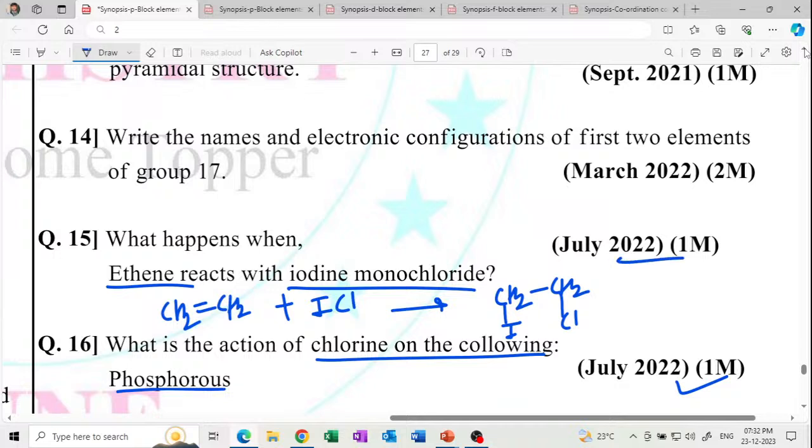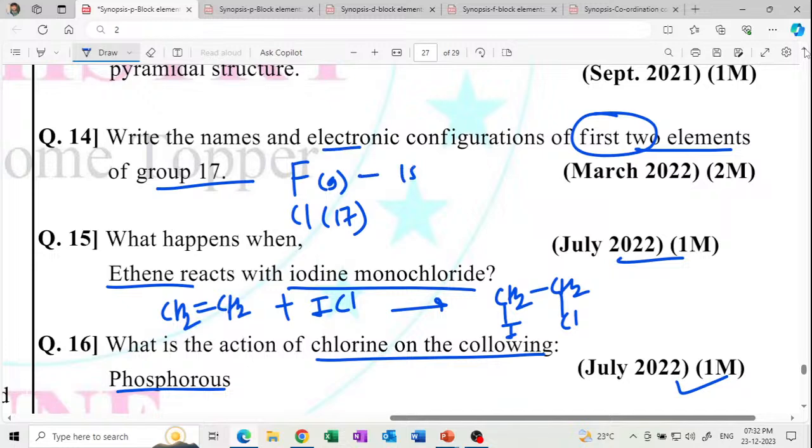Write the name and electronic configuration of the first two elements of group 17. First two means fluorine and chlorine. Fluorine is 9, chlorine is 17. Electronic configuration of fluorine is 1s2 2s2 2p5, and chlorine is 1s2 2s2 2p6 3s2 3p5. Get it in this manner.